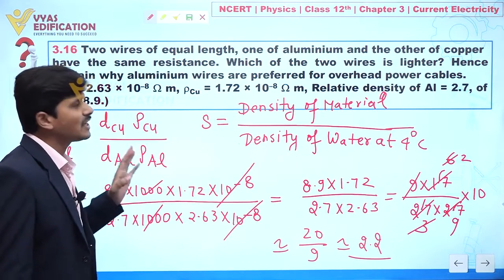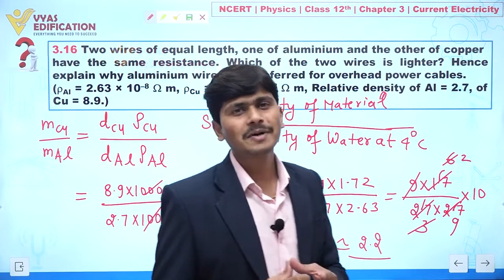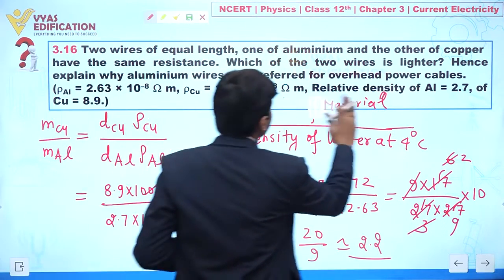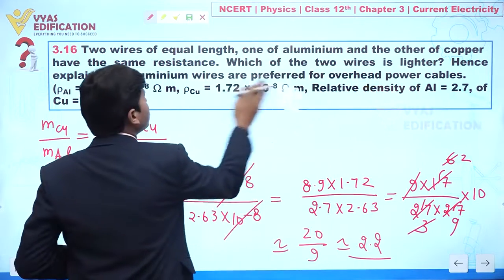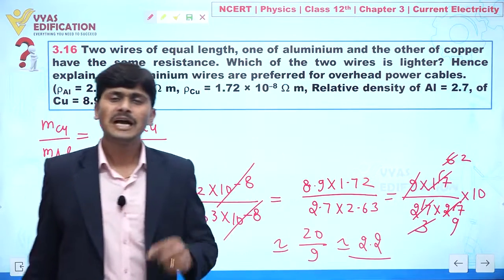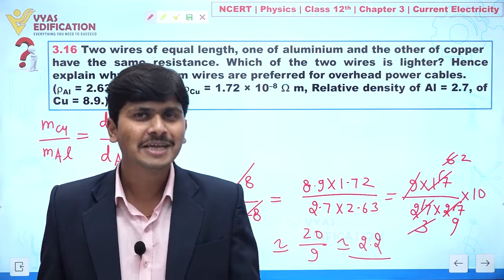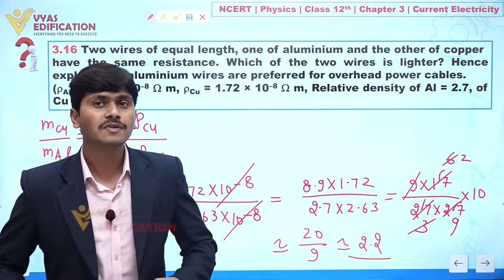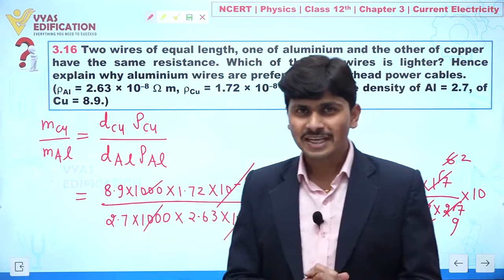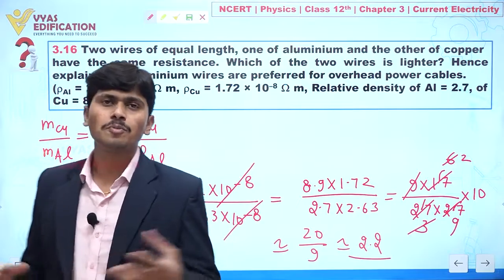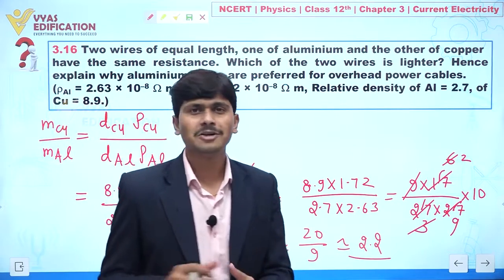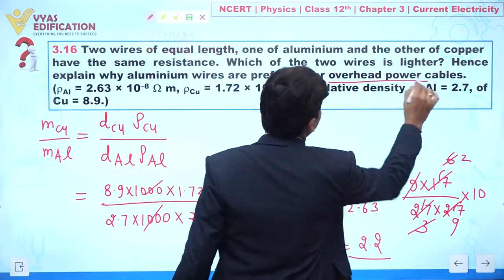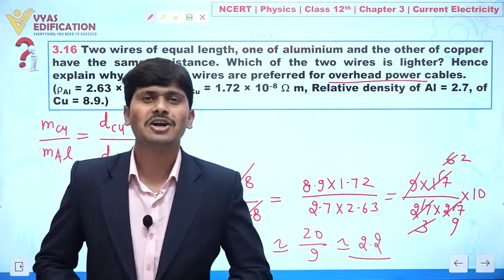So now you can say which one is lighter. Definitely aluminium is lighter compared to copper. When both have the same resistance and aluminium is lighter, we can utilize aluminium as overhead cable. Why? Because if the mass is more, sagging will be more. If we utilize copper wire, sagging will be more compared to aluminium. That's why we utilize aluminium for overhead power cables. So this is all about this question.